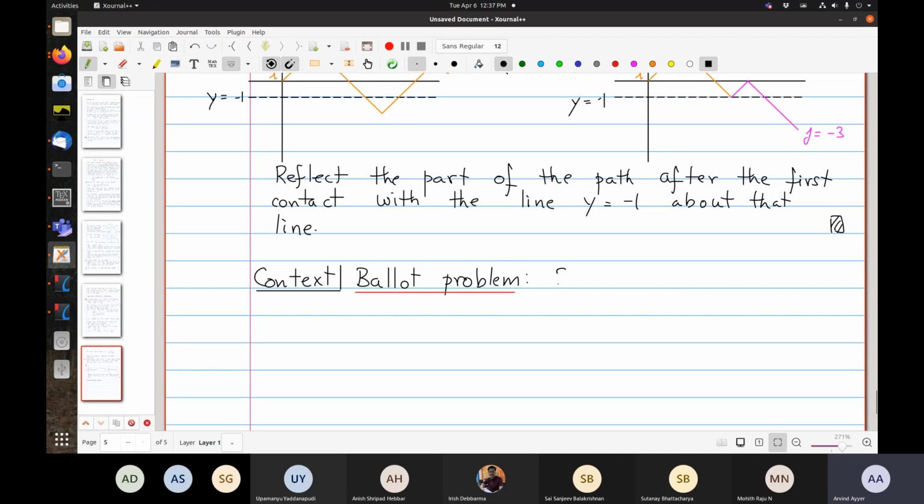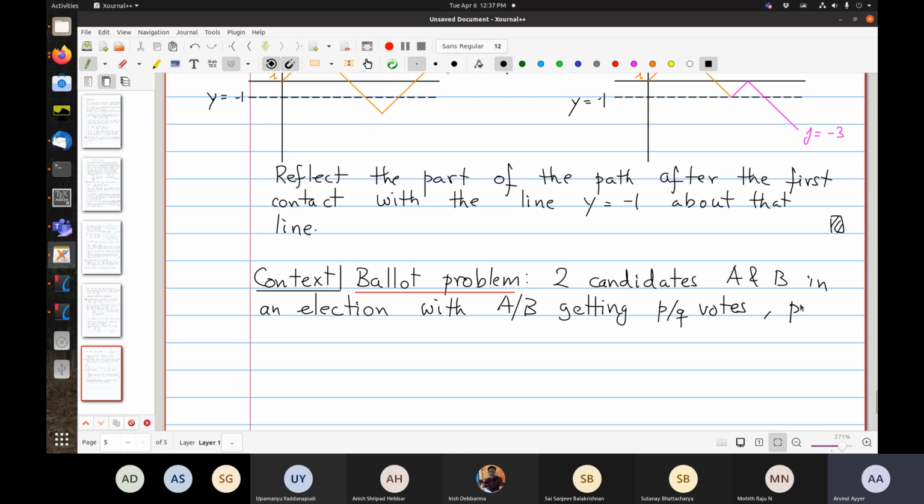Suppose there are two candidates A and B in an election, with A and B getting P and Q votes respectively, and P greater than Q. Okay, so A wins the election.